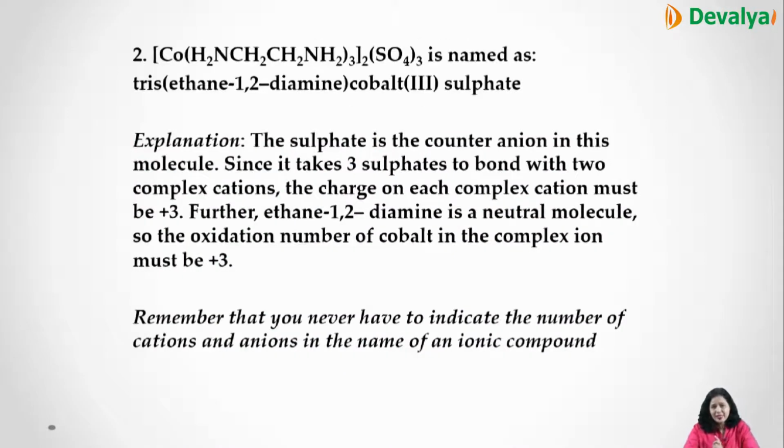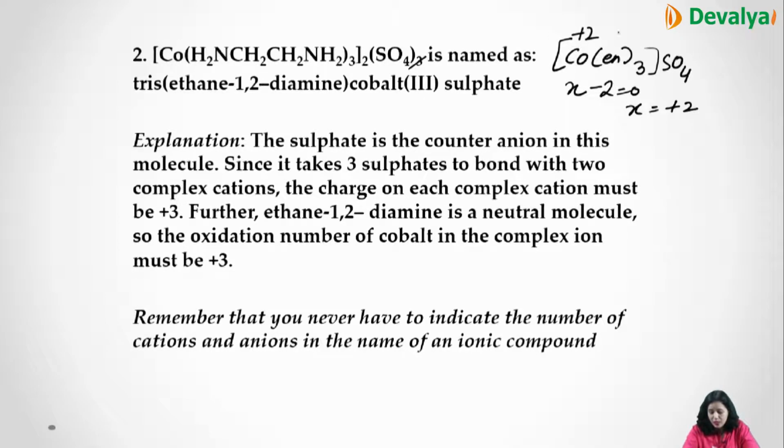This is another example. Like you have Co, this is ethylenediamine, so we can write it as en, whole thrice, and then this whole twice. Suppose we take the sulfate ion, this we are not considering for now. Now in this case, first of all again you will calculate the oxidation number. En is a neutral ligand and sulfate carries -2 charge, so X = +2. So this is +2, this is 0 and this is -2.